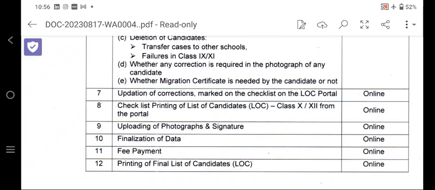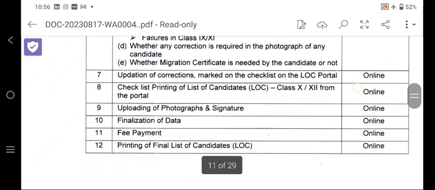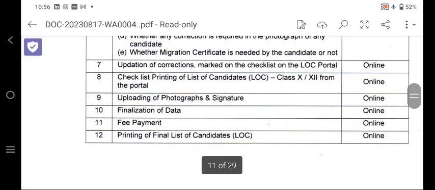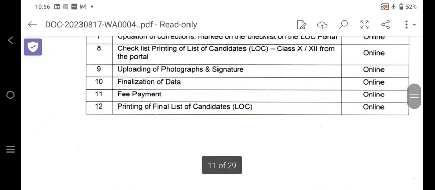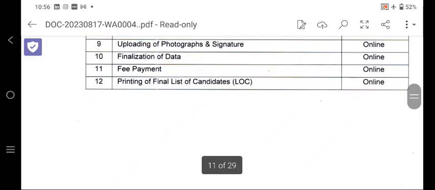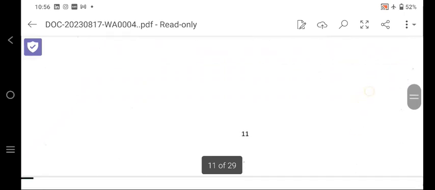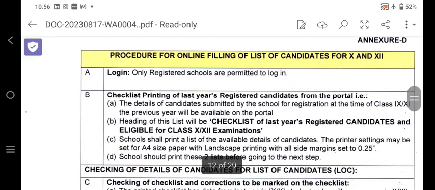After that, checklist printing in the LOC for class 10 and 12 online, uploading the photograph and the signature online, finalizing data online, fee payment online, and printing of the final LOC online. So nothing should be sent to the RO.